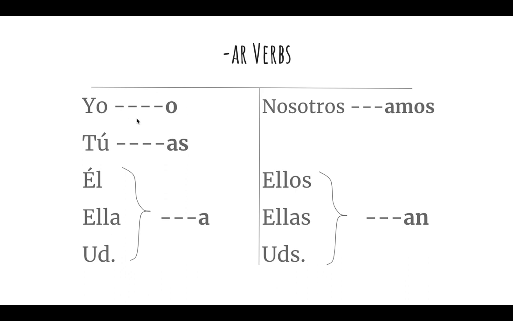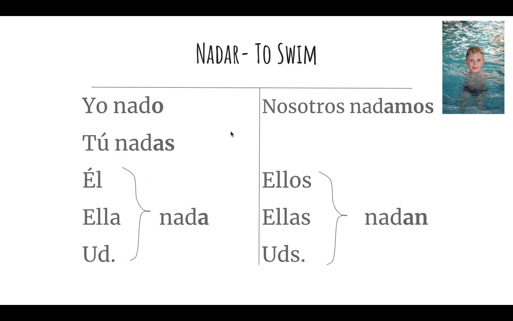So we find our stem, and that is going to be the part of the verb minus the AR. Okay, so let's look at how that actually looks. If we were to look at the word nadar, it means to swim. Yo nado, tú nadas, él nada, ella nada, usted nada. Nosotros nadamos. Ellos nadan, ellas nadan, ustedes nadan. Do you see how we can add that very predictable ending to the stem of the verb and it changes based on who is doing the action?